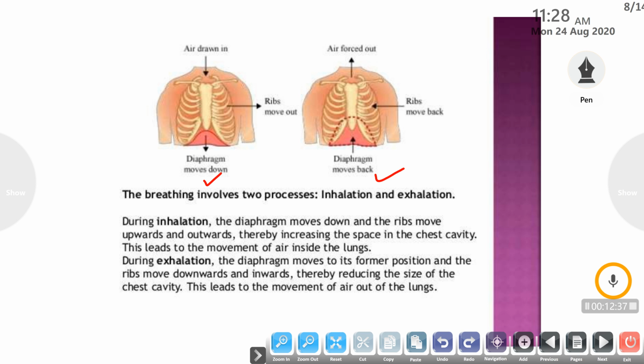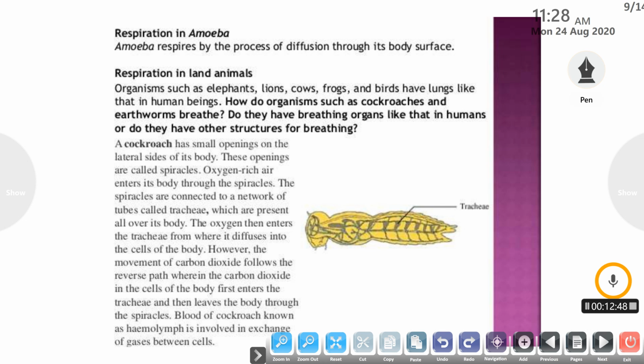This is a very important mechanism. So this is the end of the human respiratory system. Next, let's learn about respiration in various types of organisms.